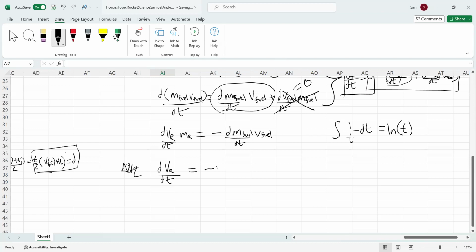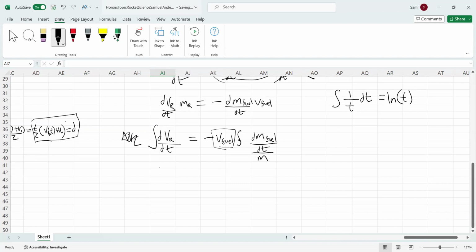We're going to get negative velocity of the fuel times the derivative dm fuel/dt over m. And if we integrate both sides, the velocity of the fuel should be constant, so we don't have to worry about that. That's a constant we multiply by.